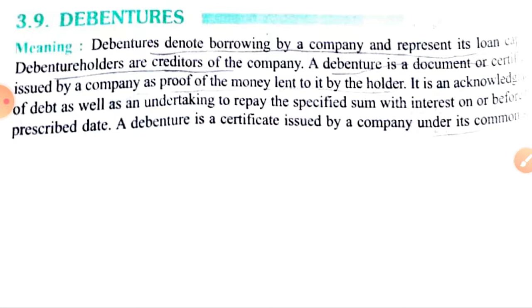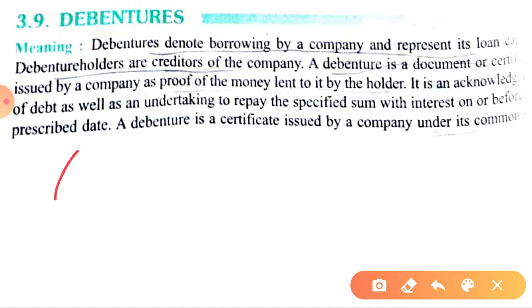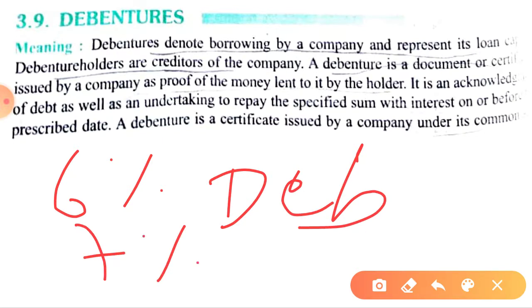Now, in case of shares, we pay dividends when there is sufficient profit. But in case of debentures, interest is paid half yearly at a predetermined, fixed rate. You might have seen that when debentures are mentioned, they are mentioned with a certain figure, a certain percentage, like 6% debentures, 7% debentures.